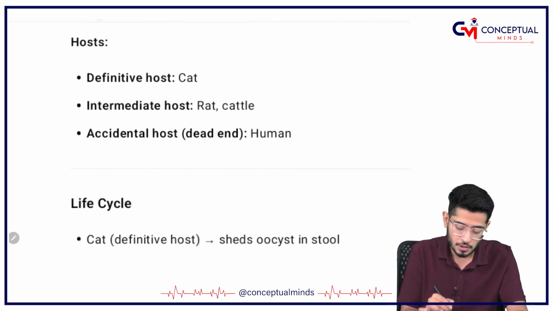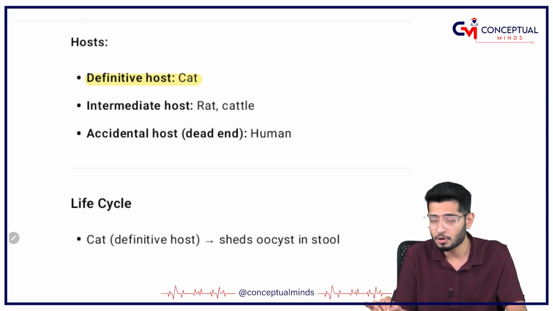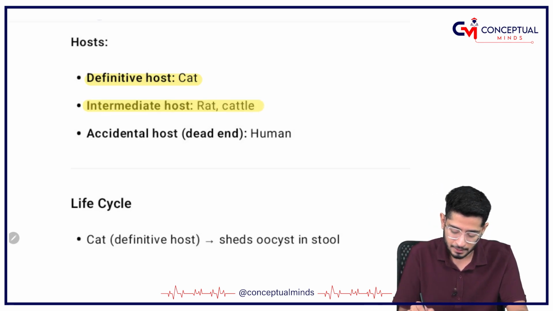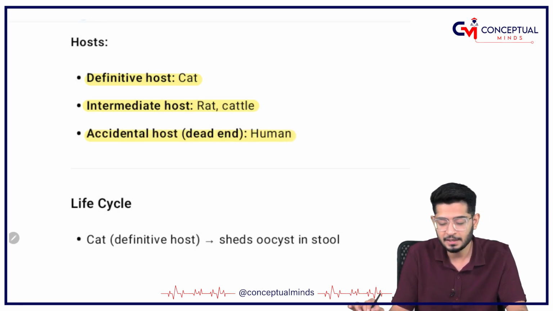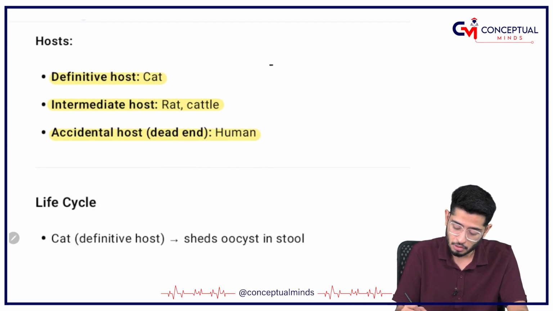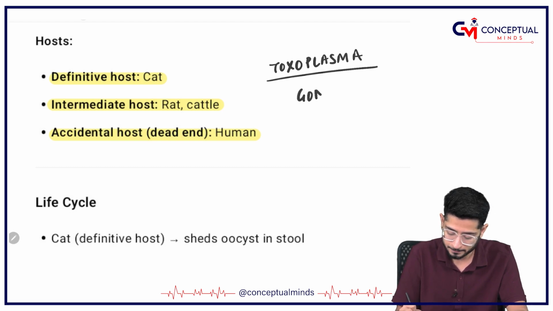Coming on to the host. The definitive host is going to be the cat in case of Toxoplasma. The intermediate host is going to be the rat or the cattle, but the accidental or dead end host is going to be human. Very simple thing I am going to teach you. Remember Toxoplasma gondii.